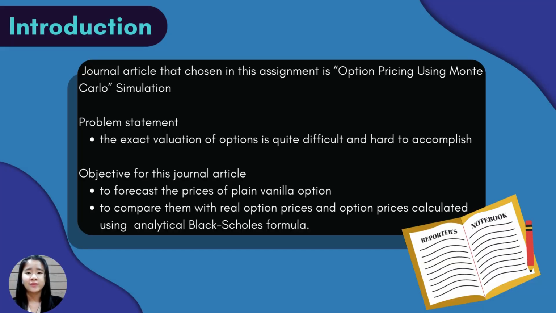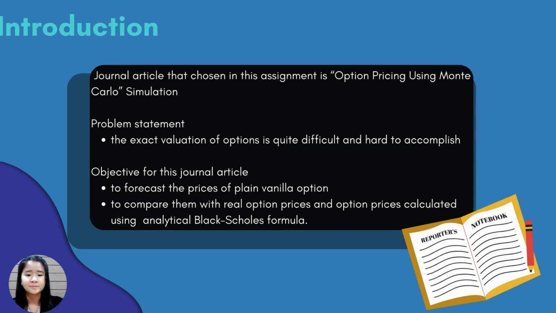The journal article that we chose is Option Pricing Using Monte Carlo. If you want to obtain profit in investment, there is a need for proper evaluation. However, the asset valuation of options is quite difficult and hard to accomplish. Therefore, the research proposed utilizing the Monte Carlo simulation method to forecast the price of plain vanilla options and to compare them with real option prices and option prices calculated using the analytical Black-Scholes formula.